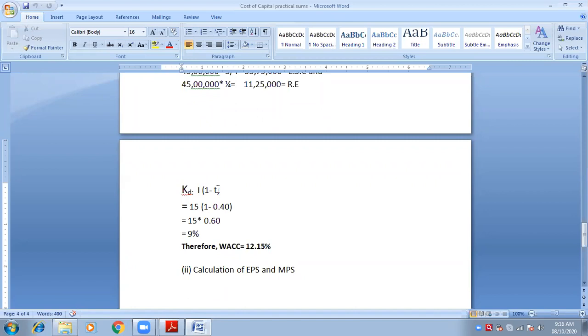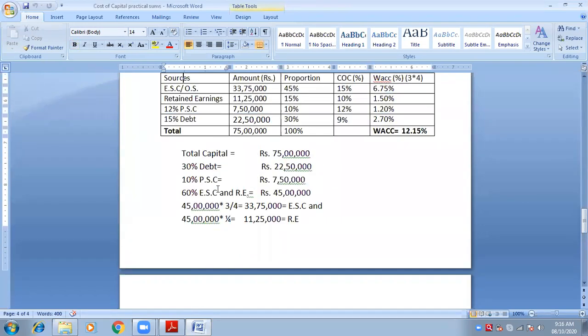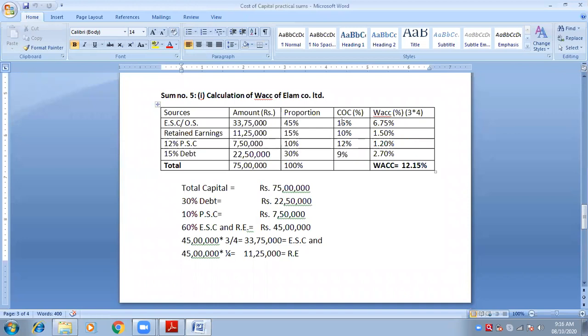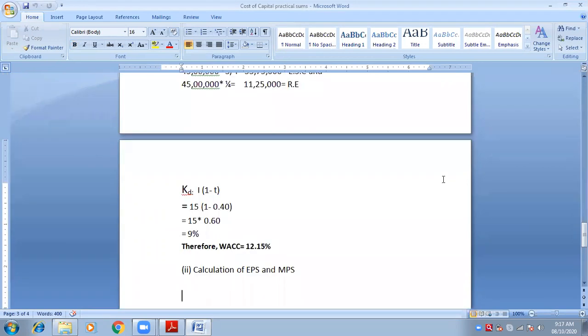So 15 into 0.60 is 9. Therefore, we don't have to write 15. We have to write 9. Okay? Debt. And with the help of proportion and COC, we will calculate WACC, which should be in the form of percentage. So the answer was 12.15 percentage.